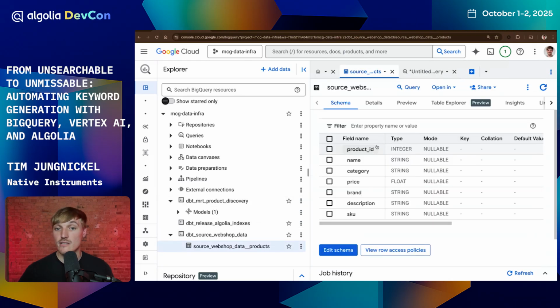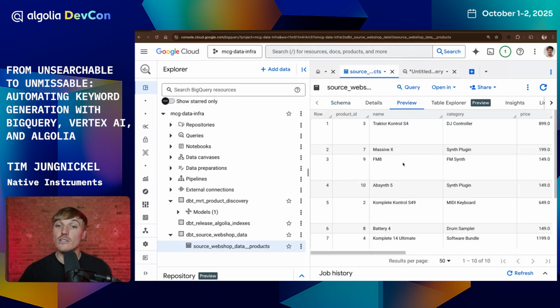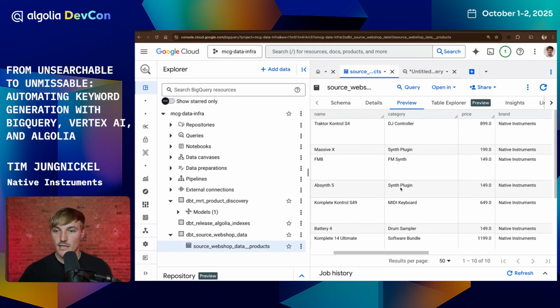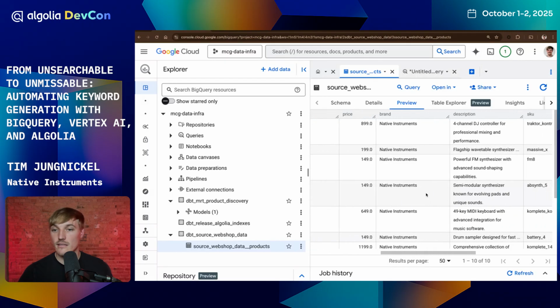This is very much like the structure that I described. It is a table with product IDs, names, categories, prices, brand descriptions, SKUs. And here's just mocked up example data with Native Instruments products, where you find a product, a category, a price, a brand, and a description. So let's take this as our source data like it would come from our web shop.